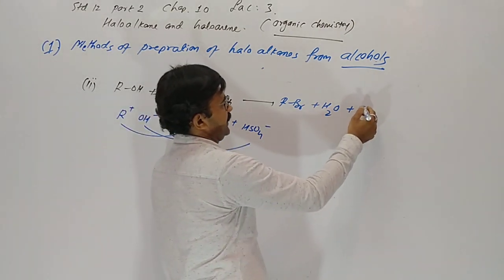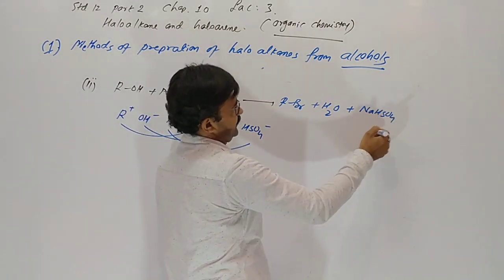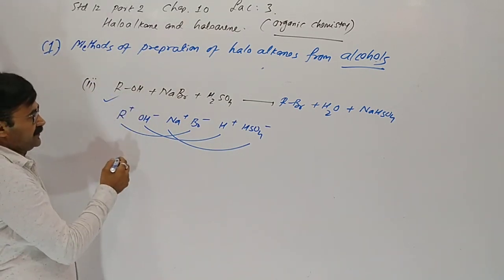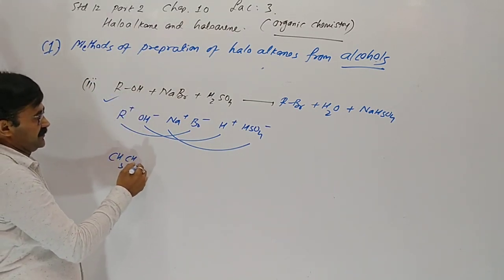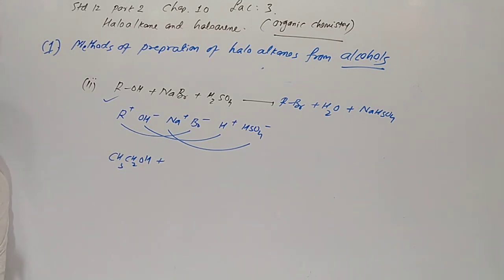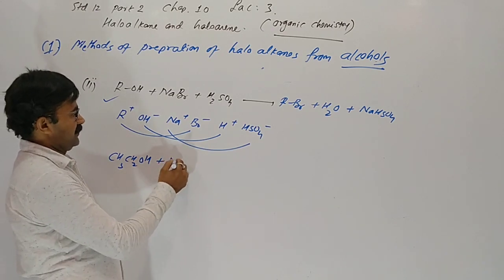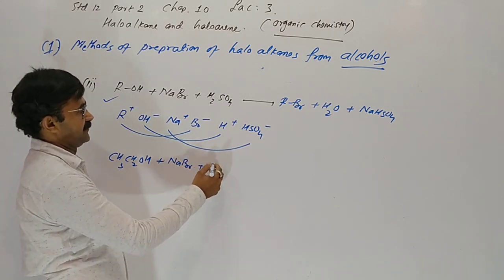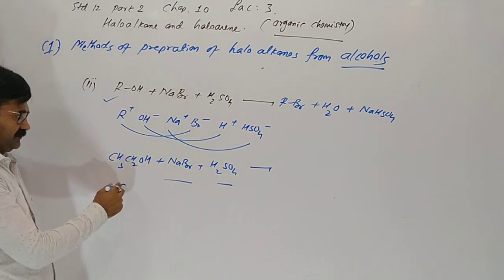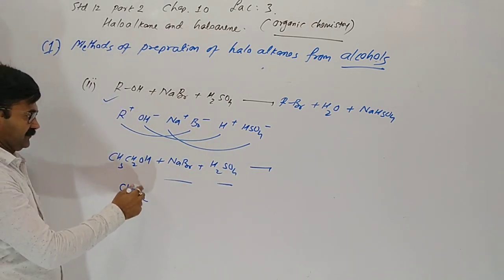Now sodium with bisulfate gives NaHSO4. This reaction is given in your book, but an example is not given. So take a screenshot. Ethanol plus sodium bromide plus sulfuric acid. Now tell me the product. Yes, this is a trick.